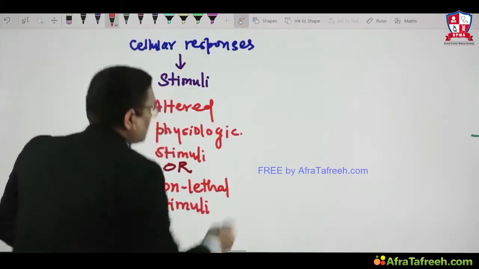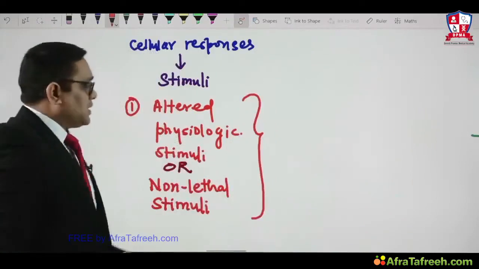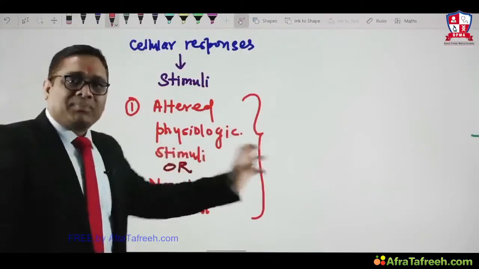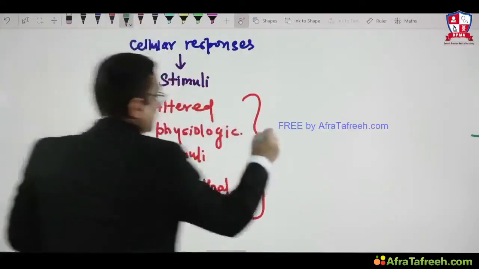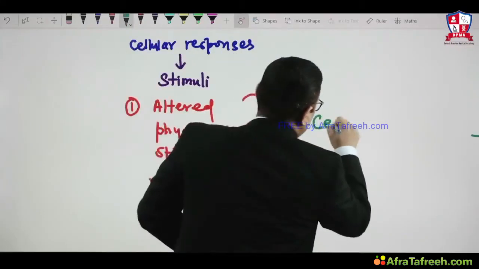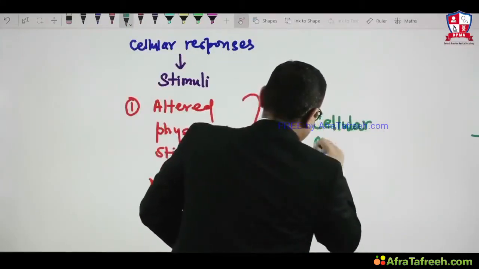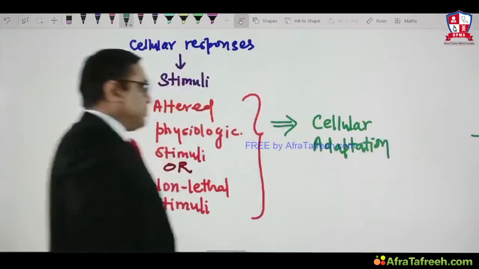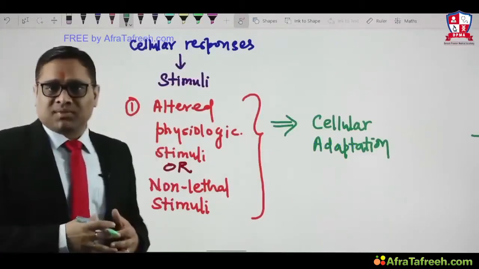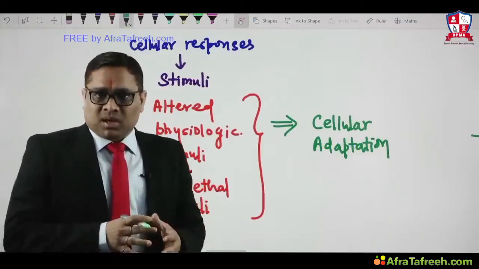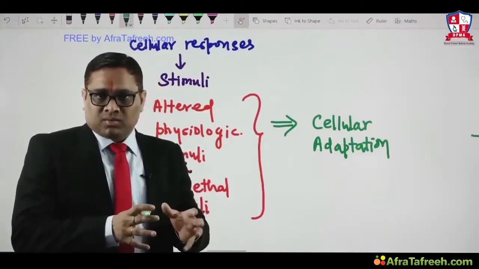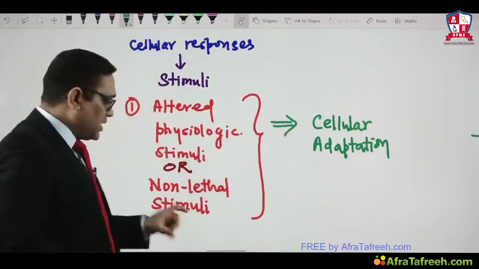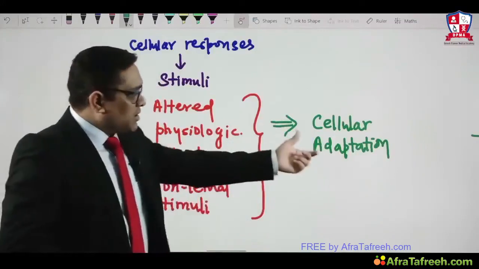It is very important to understand that whenever we give this type of stimulus to a cell, the cell will acquire adaptation. So this will give rise to cellular adaptations. The cell will adapt itself so that it does not get damaged and it maintains its normalcy when the stimulus is removed. That is called cellular adaptation. So altered physiologic stimuli or non-lethal stimuli will create cellular adaptation.